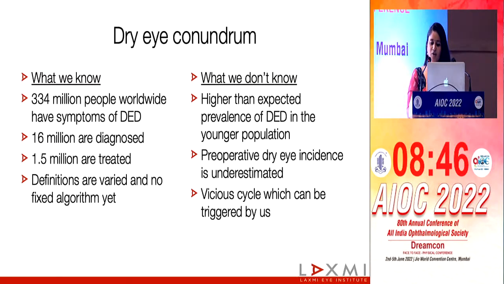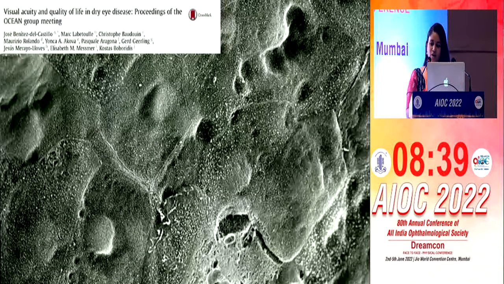And if we misdiagnose them, our surgery will put them in a vicious cycle, causing tear instability and finally surface damage. This is an electron microscope image of the epithelium, and it is obviously not smooth. What makes it smooth is the tear film, and we don't truly appreciate the job that it does, and mostly we take it for granted. But we now know that a poor tear film will cause issues right from a poor optical visual quality. There will be problems in data measurements and then surface damage.